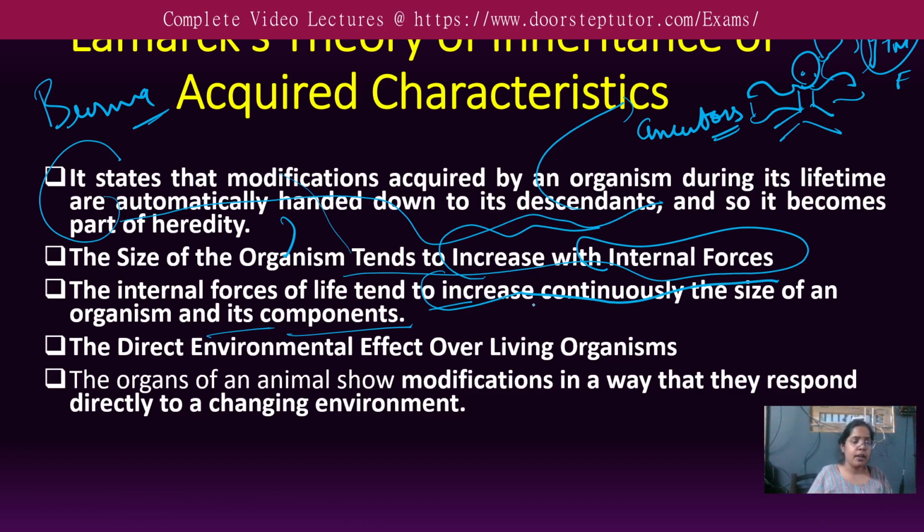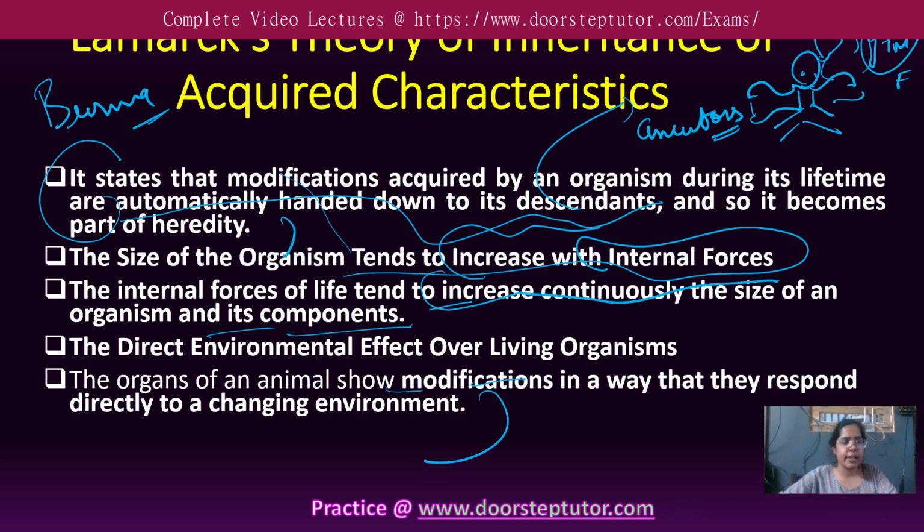We will discuss it. The organs of an animal show modification depending on whether we use them or do not use them. Let us say I'm using only this one hand to work and I'm not using the other. That is disuse, something vestigial. So the organs respond according to the environment change. This hand will be more workable and that one will not, because I'm not writing with my left hand, I'm writing with the right hand, right? As per this theory, all these points can be understood.